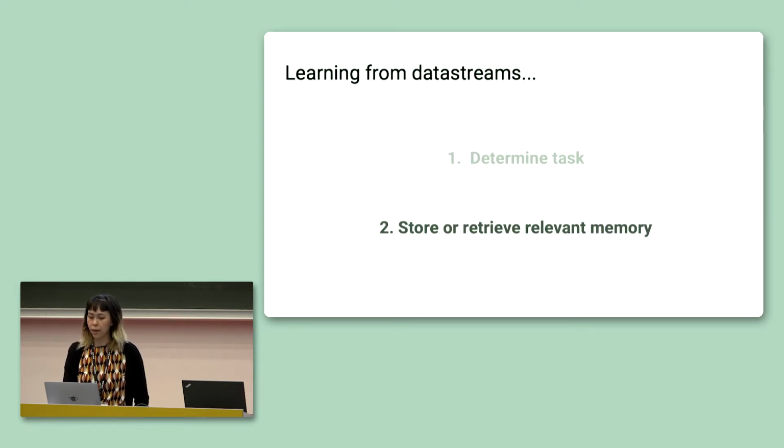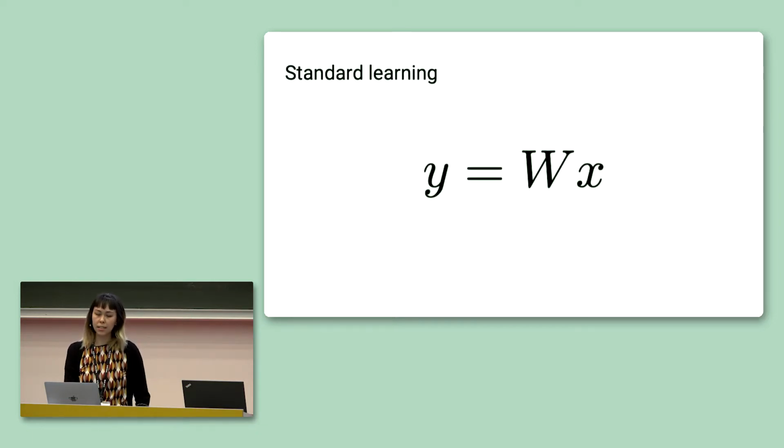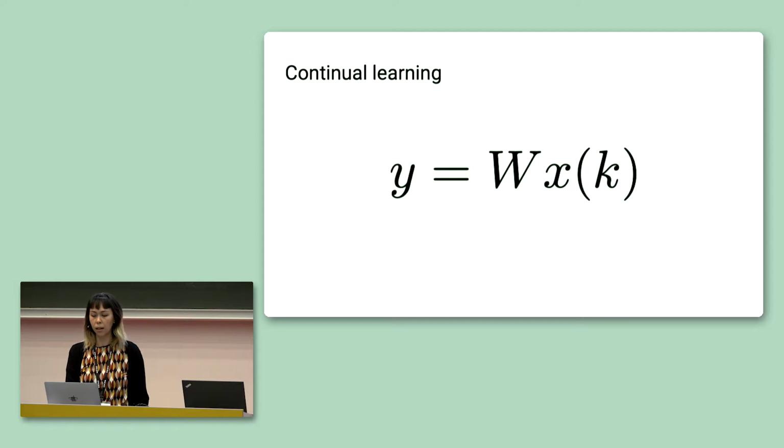So now that I've talked about a method for determining task changes in a data stream, I'll talk about how we can use that task information to store or retrieve relevant memories in order to alleviate forgetting. This is the standard linear equation that's shared across many learning models, and it makes up the forward pass of a neural network. For simplicity, we'll call this the first layer of the network, so that means that X represents the input data. And in the standard setting, we don't necessarily assume a relationship between X's in different time points.